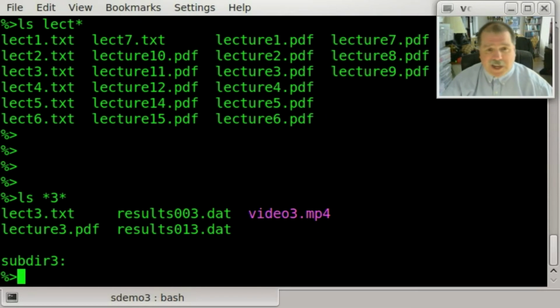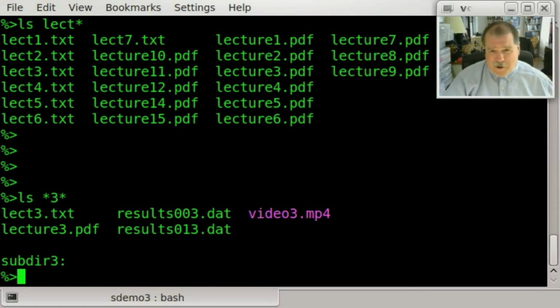In which case, I've got several files here that have 3s in them. I also matched a subdirectory that had a 3 in its name here. There's nothing in that subdirectory right now, but it matched it. Okay, so that's very useful to know. It can go at the beginning, middle, or end of a file.